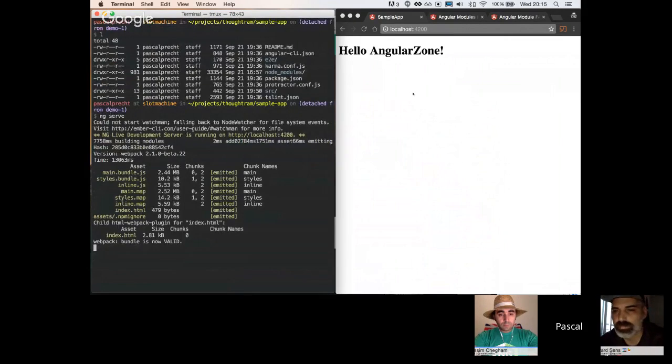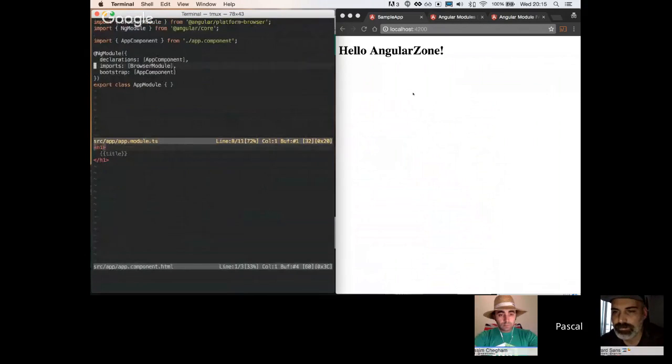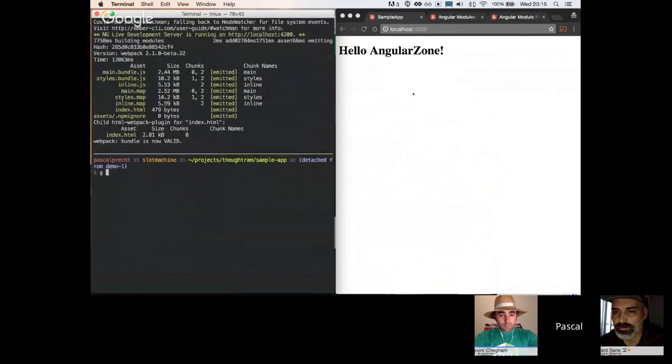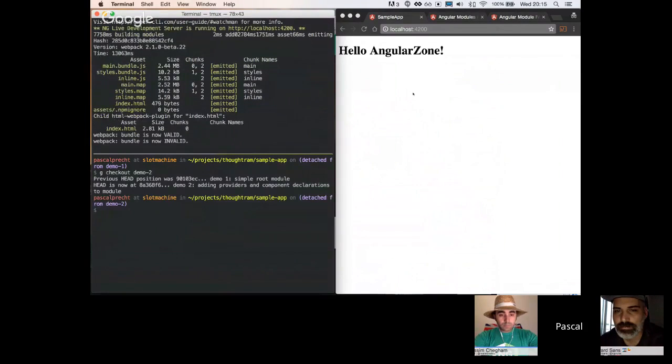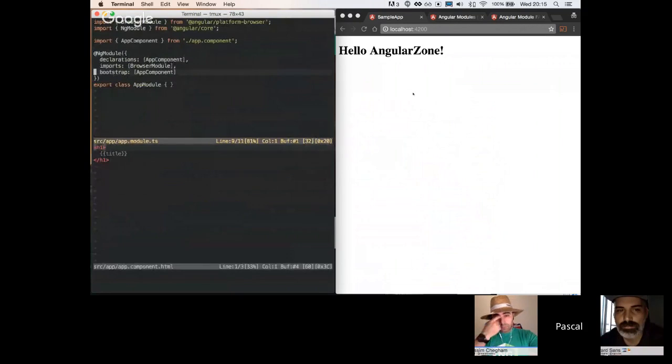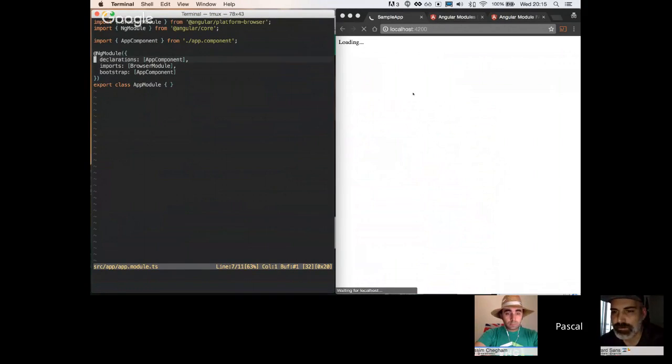So what we do is, let me see where I have all these different tabs here. I'm going to do it here. I'm going to check out my demo 2. This one will show you what it looks like if you would create another component that you want to use that maybe also has some dependencies. When we take a look at the browser here, you see that we again see a Hello Angular zone, and then there is a list of contacts. So let's see what's going on here.